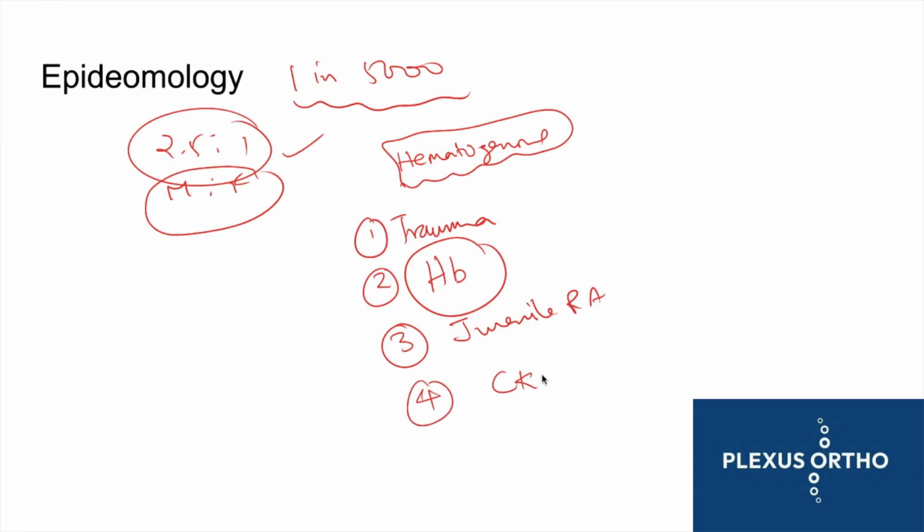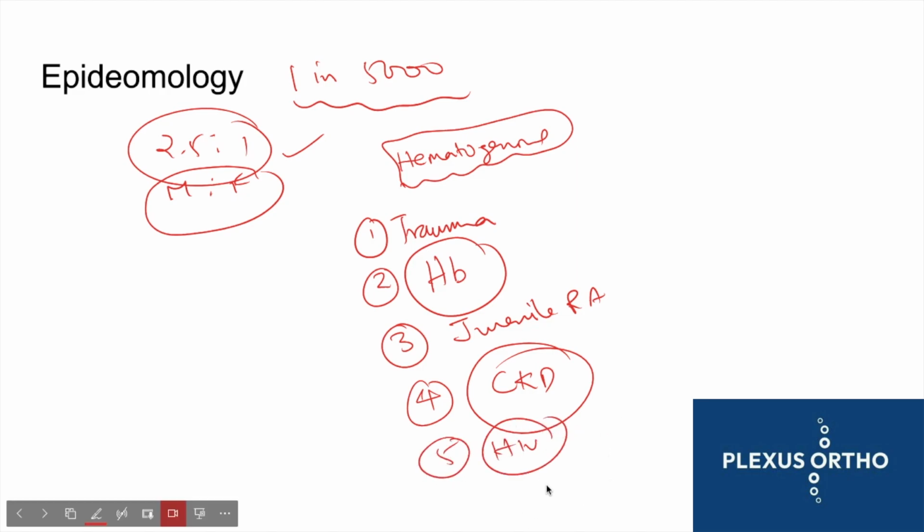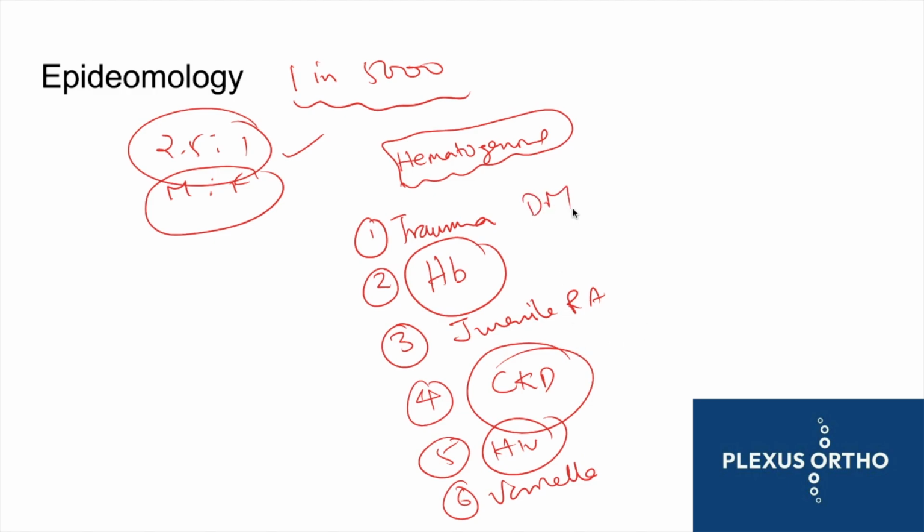CKD, chronic kidney disease, can be a predisposing factor. Immunocompromised patients like HIV or other immunological disorders are also at risk, and so is varicella infection. These are some of the common risk factors. One thing I've missed is diabetes mellitus. Type 1 diabetes mellitus is very common in children.